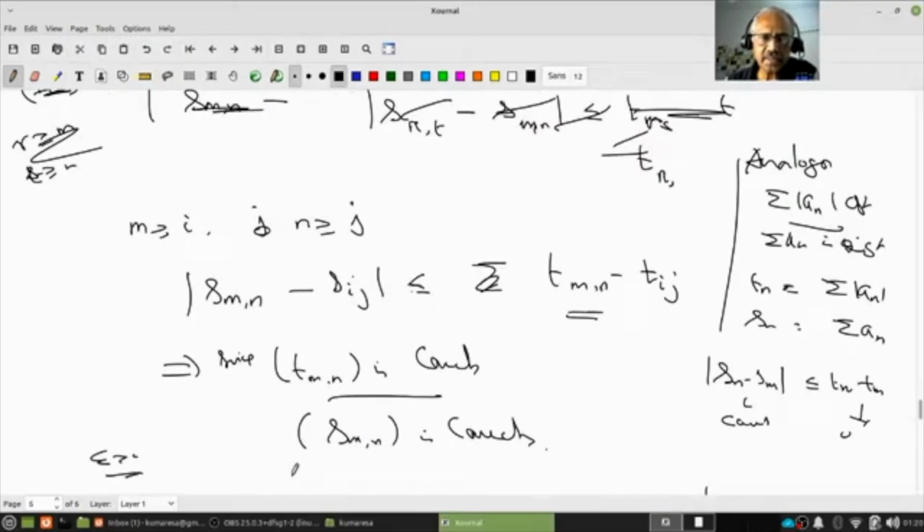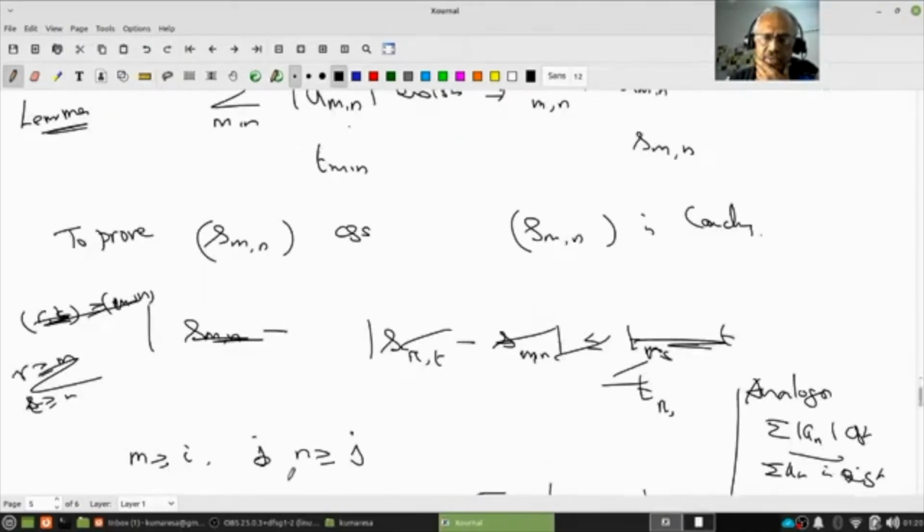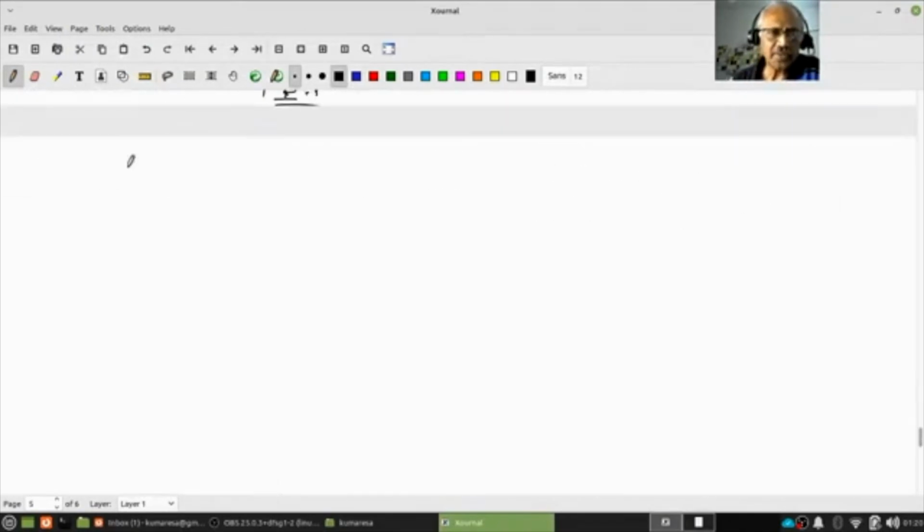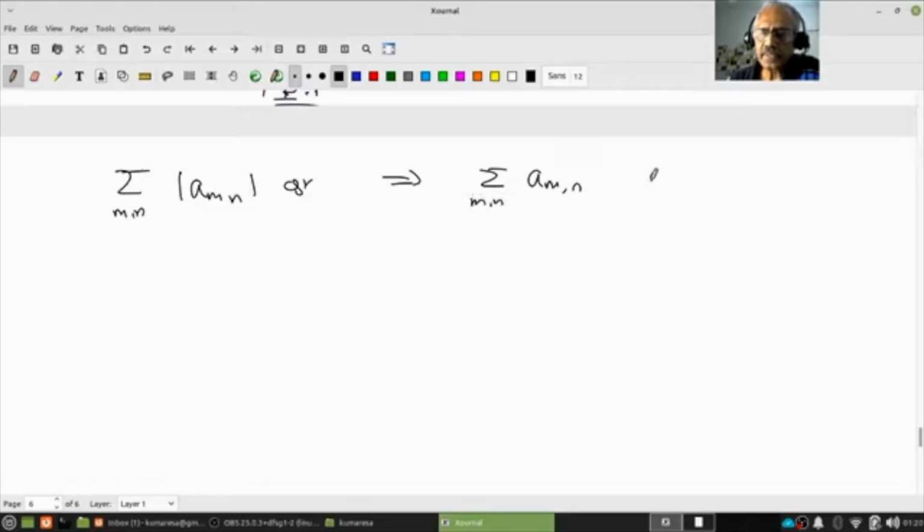Now go back. So what did I want to do? I almost forgot what I wanted to show. Let me go back. Suppose this is given. This is my hypothesis. So this implies the double summation of a_mn is convergent. I want to show this is good. So the next thing is, as I said, this implies the sum of a_mn over n is convergent. Right? Since this is convergent.